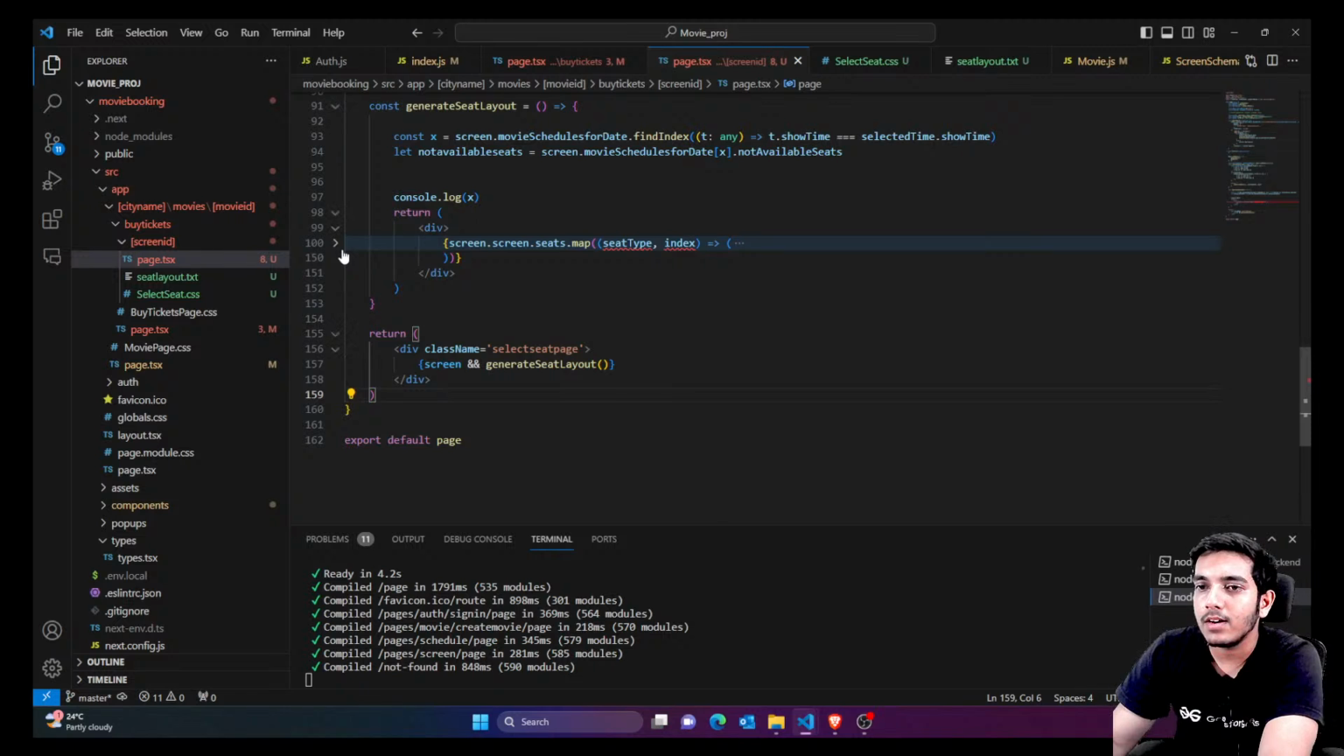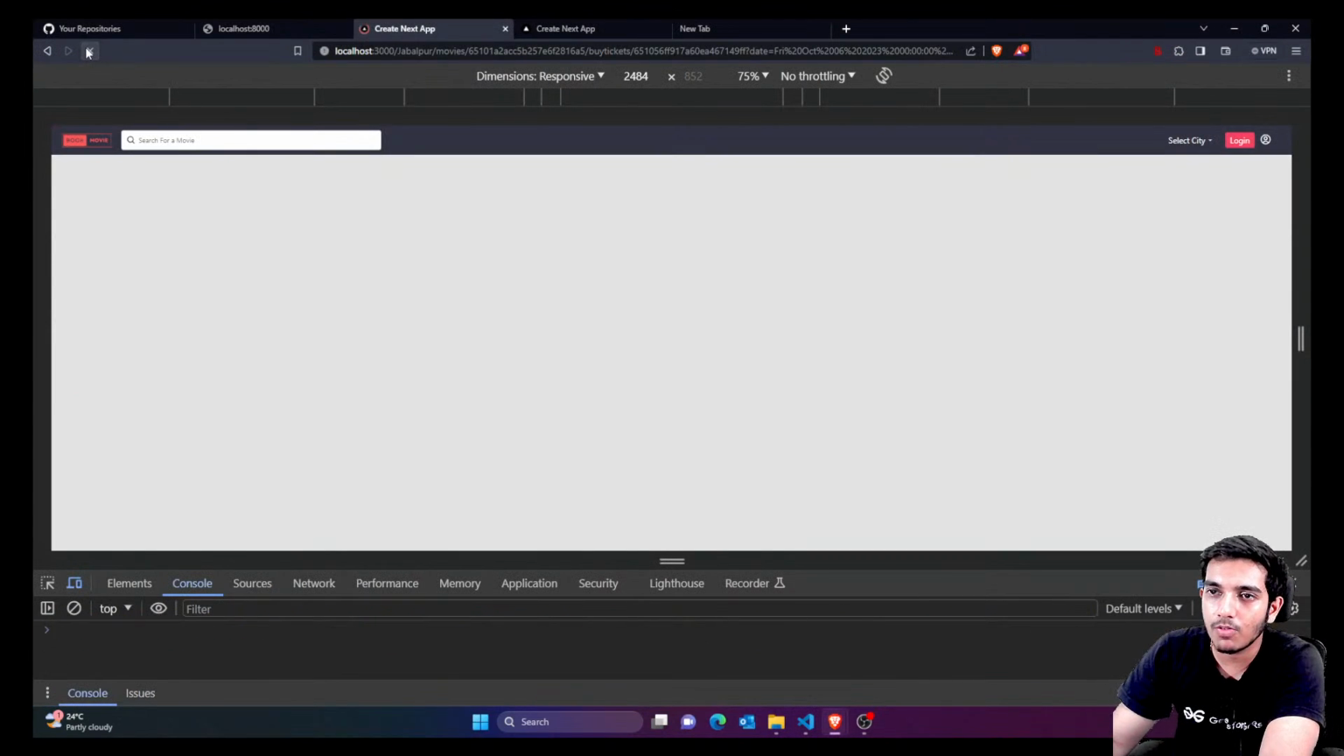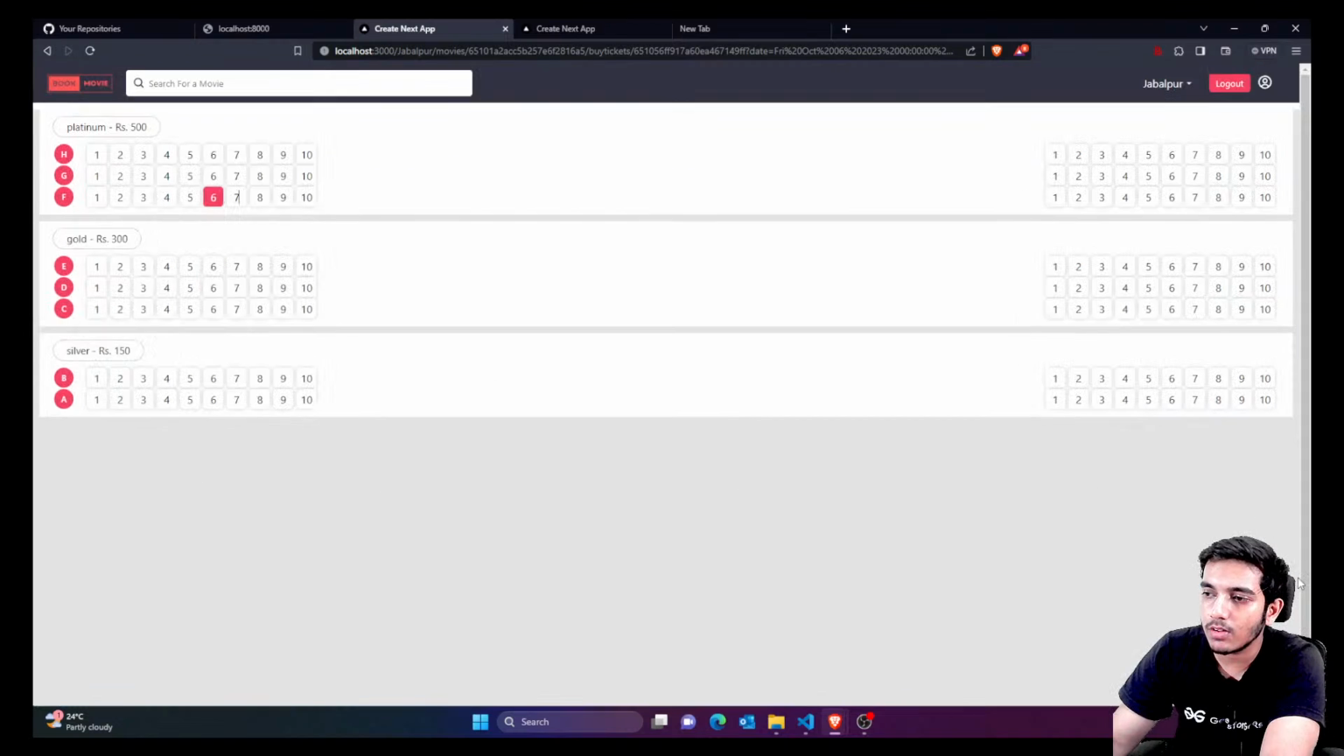So what happened is, right now we have the seat layout. Let's check the seat layout first of all. If I reload, you can see right now I don't have any selected seats. If I click on 6, 7, 8, you can see I have these selected seats. If I click on 7, it's selected. If I unclick, you can see it's not selected. Okay, so I hope you understood this.